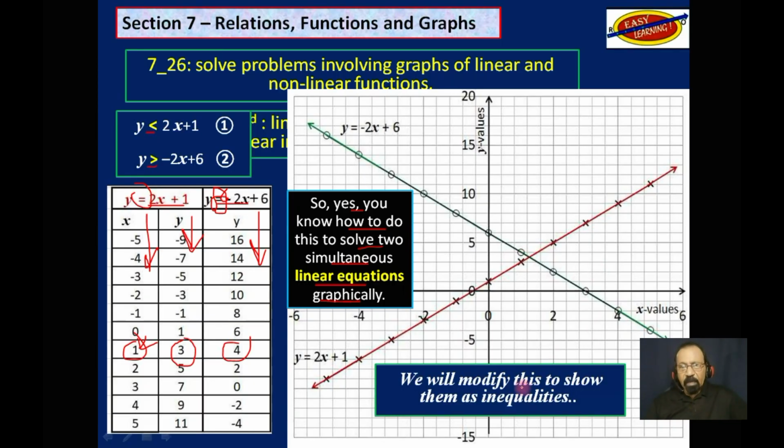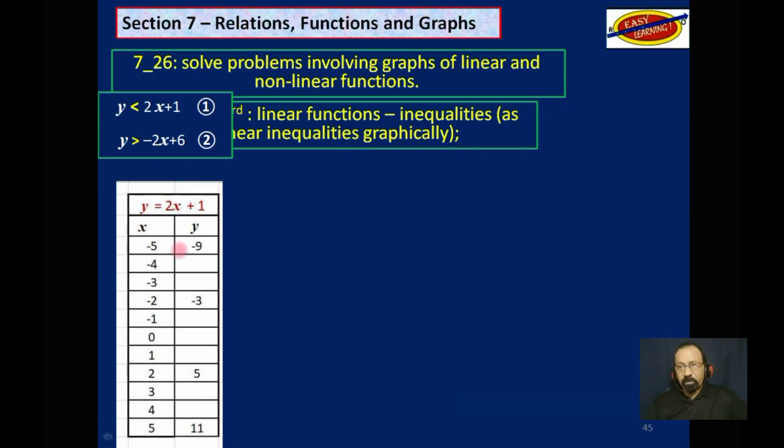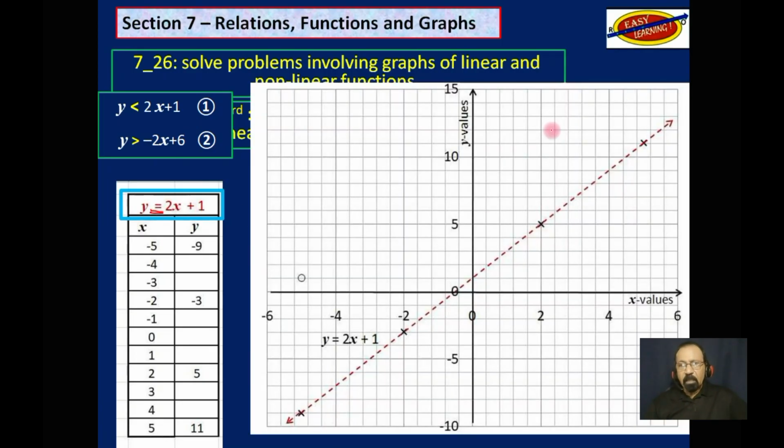So we will modify this to show them as inequalities. Now I'm just using 4 points rather than all of those points we had before. For this equality, you will get this if we were using the equality, but since we are using an inequality, we do not include a solid line. So now we have to decide which side to shade.